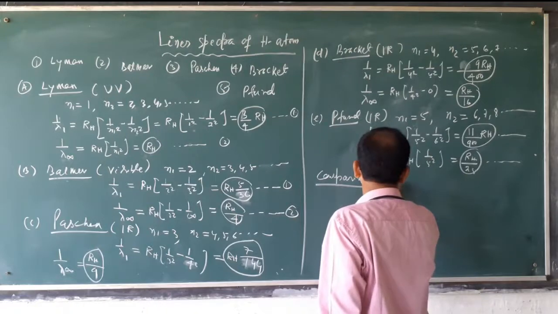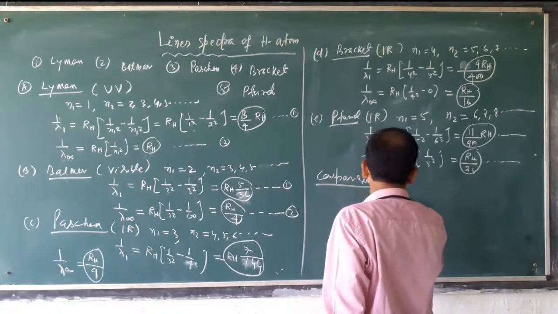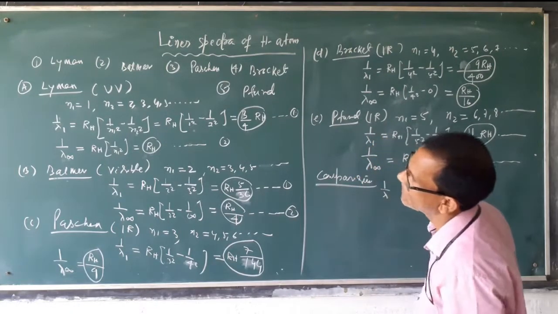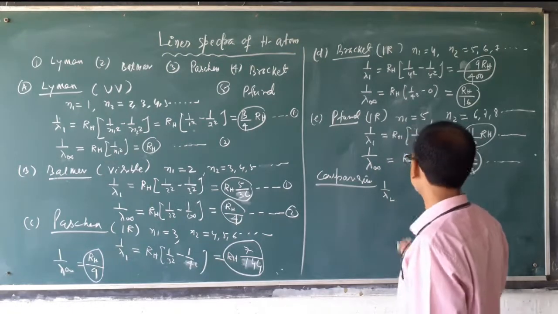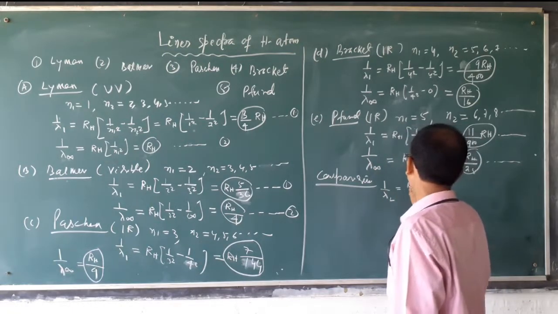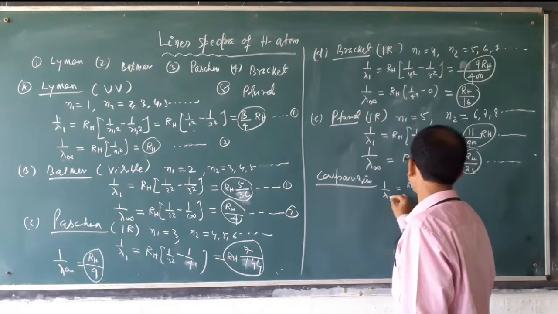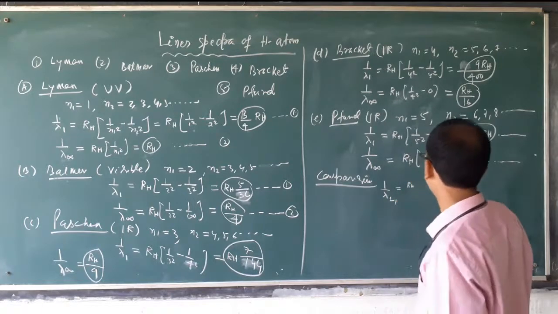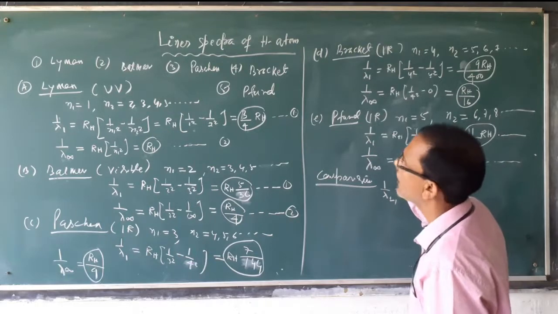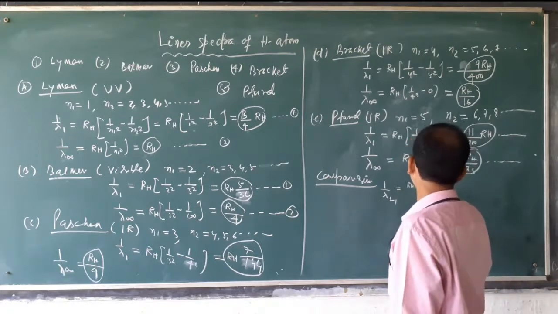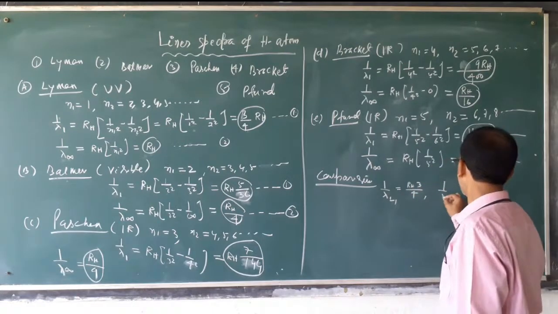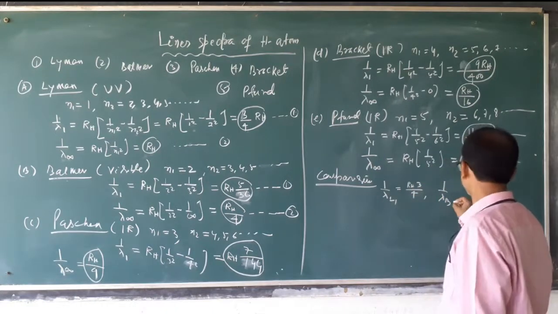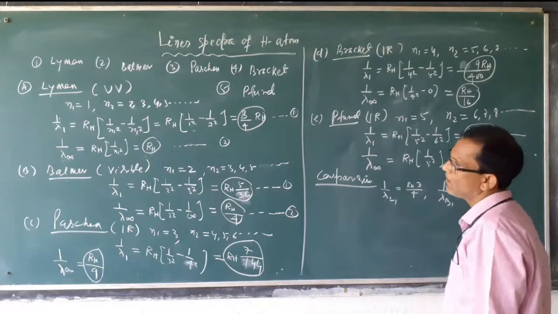Here, for 1 by lambda of Lyman series, first line, it is equal to 3 by 4 RH. And for 1 by lambda of Balmer first line, it is equal to how much is coming?